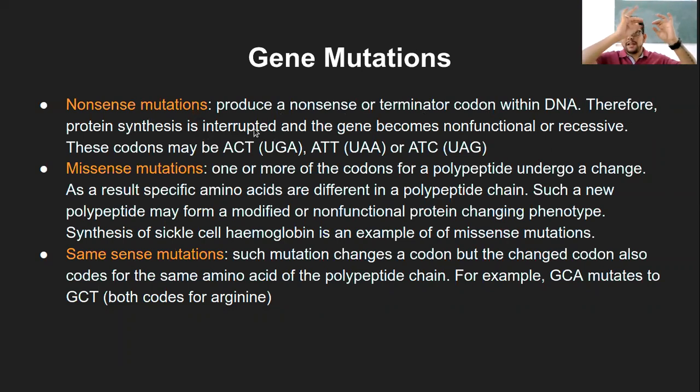Let's say there is a gene sequence, and in the middle portion there is a certain mutation. Due to that mutation, a stop codon is produced in the middle. While protein synthesis is happening, it will start at the start codon and stop in the middle where the stop codon is. That is what is called interrupted protein synthesis. Then that gene or protein becomes non-functional, or it can even become recessive. That means it will not be functional or expressed anymore.